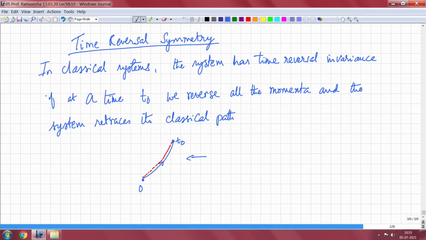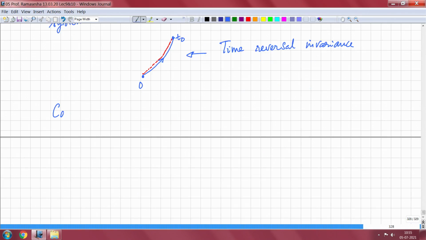So this system will have time reversal invariance. The example of a system without time reversal invariance is a moving charged particle in a magnetic field. Consider a charged particle moving in a magnetic field.